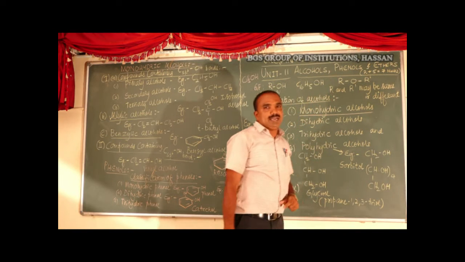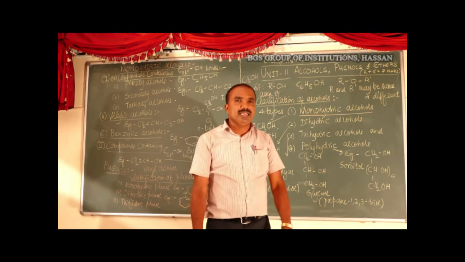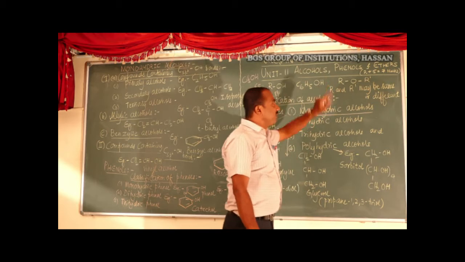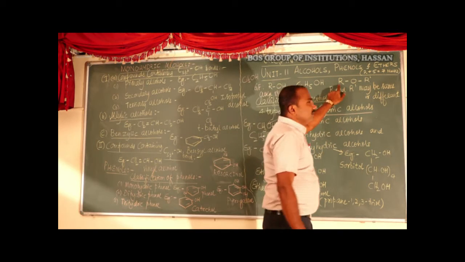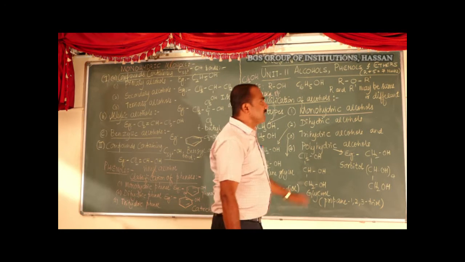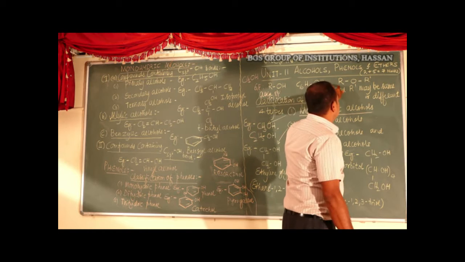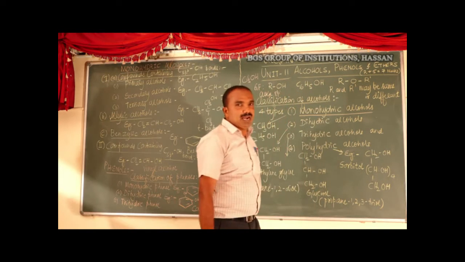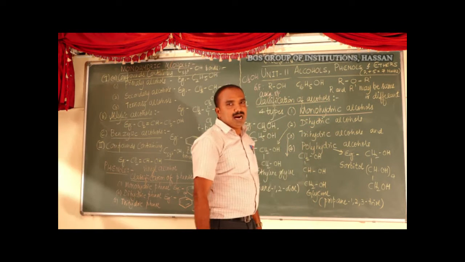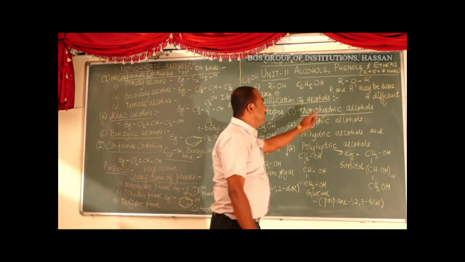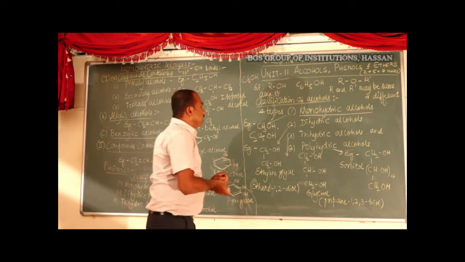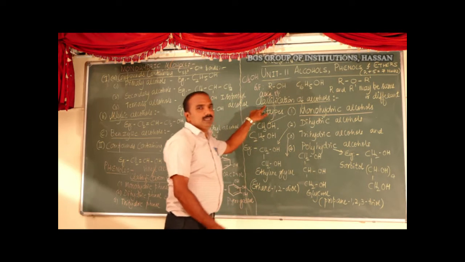Likewise, what are ethers? Ethers are the derivatives of hydrocarbons in which a hydrogen atom is replaced by an alkoxy or aryloxy group. They are represented by the general formula ROR', where R and R' may be the same or different. Therefore they are called ethers. In this unit we first discuss the alcohols.